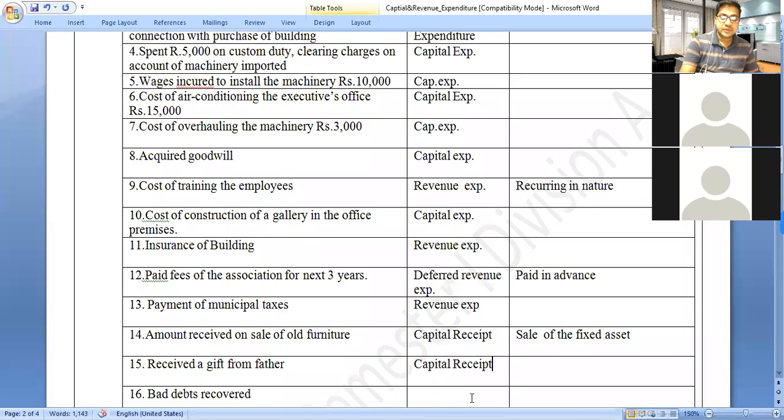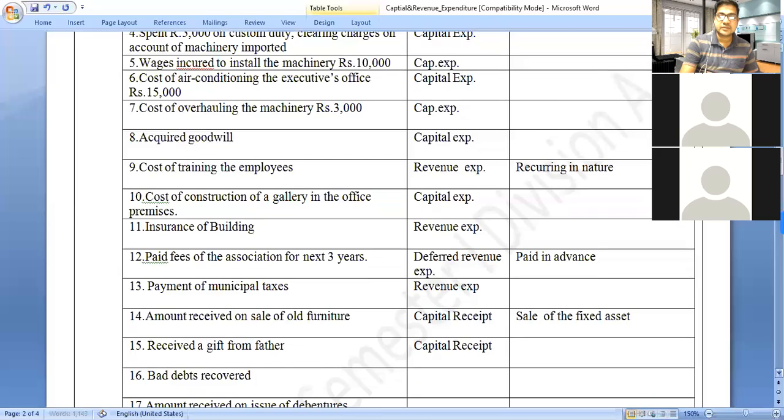Okay. Next, bad debts recovered. It is a revenue receipt. Bad debts means irrecoverable debts from the debtors.